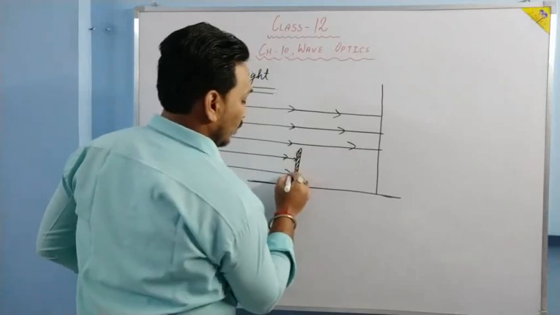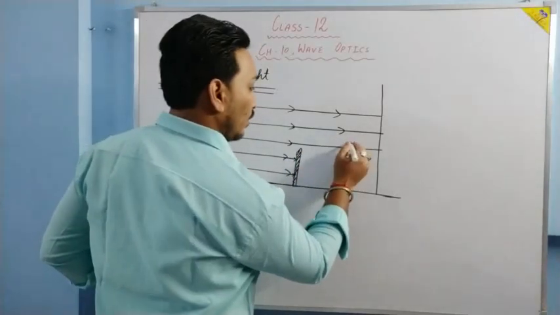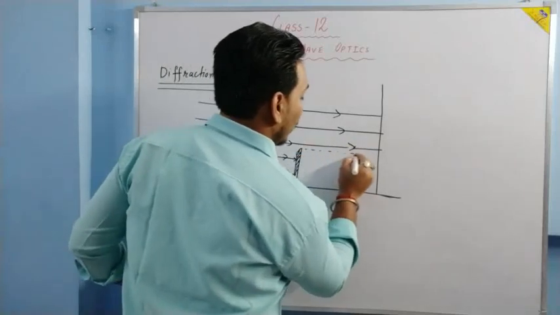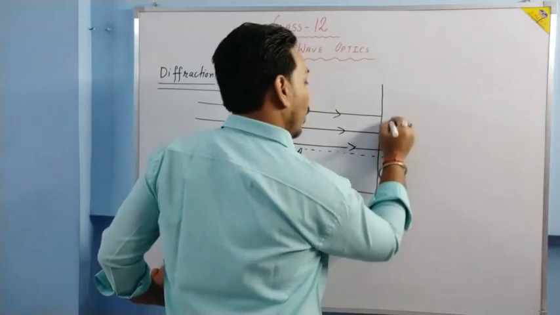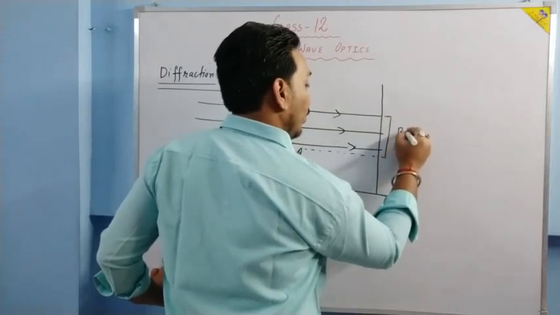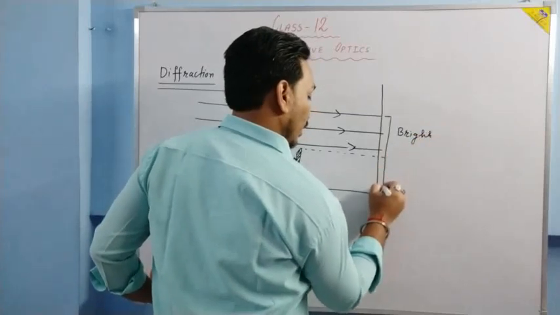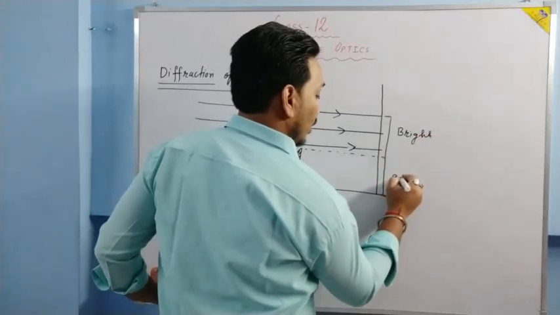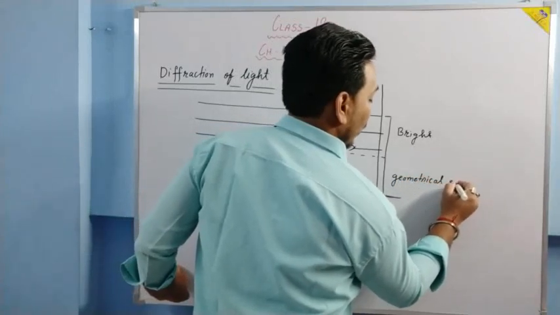These lights will be blocked. So what will happen? On the screen above this line we will have light, that will be bright, and from here till here it is geometrical shadow.